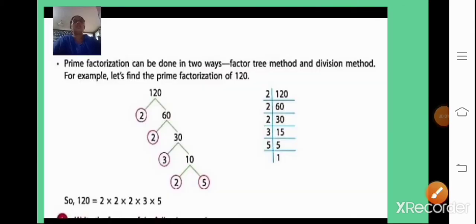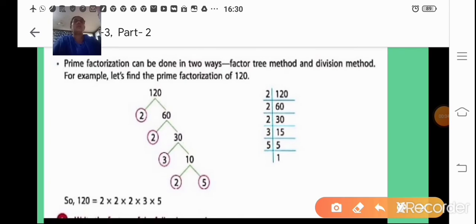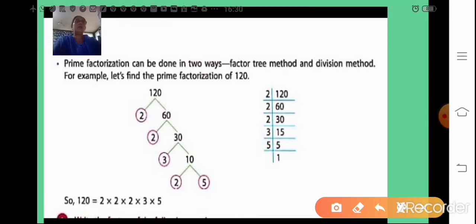Prime factorization can be done in two ways. The first one is the factor tree method and the second method is the division method. Now here is an example of the prime factorization of 120. This is the factor tree method. We start with 120 and divide it by 2, taking the first prime number as 2.